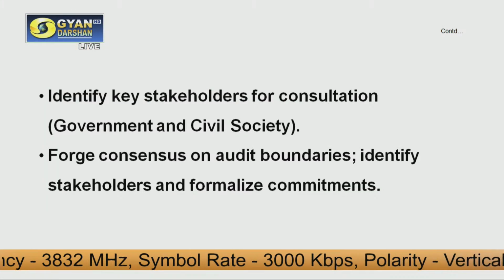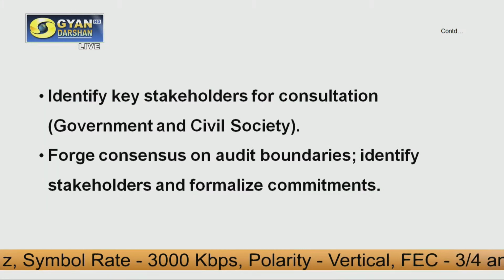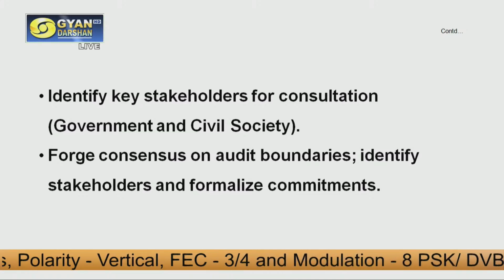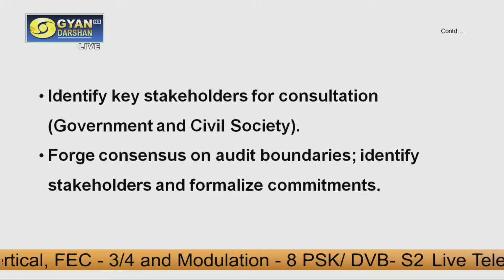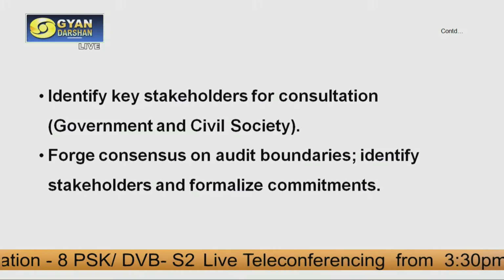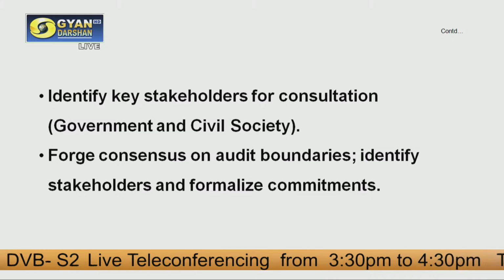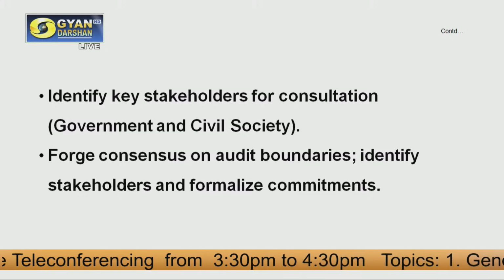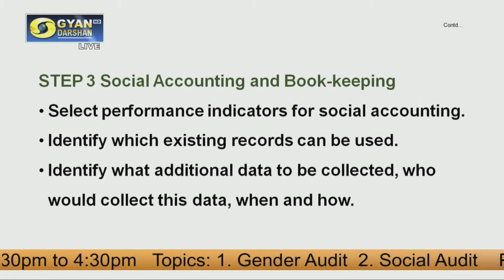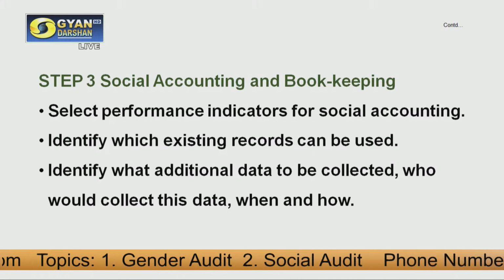Third, significant activities as far as step 2 is concerned, identify key stakeholders for consultation. Whether it is the government or civil society, anybody can be consulted to do the social auditing, we need to identify the key stakeholders for consultation, then forge consensus on audit boundaries, identify stakeholders and formalize commitments. These are the significant activities as far as step 2 is concerned.